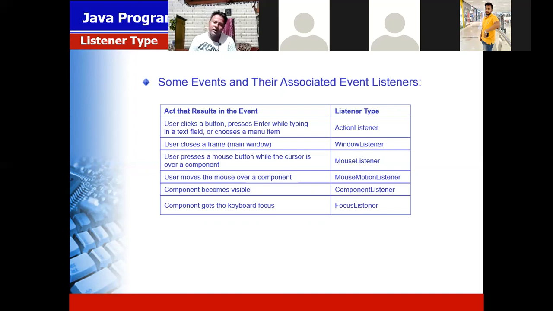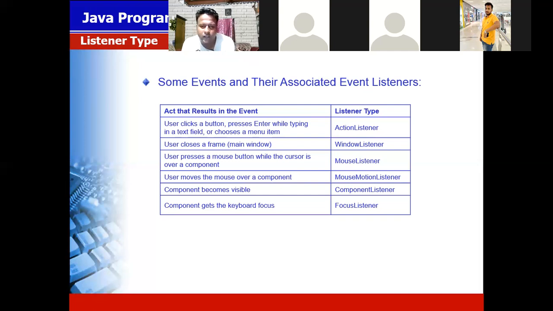Similar way, depending on the work that you perform through the GUI application, there are different listeners present. When the user clicks a button, presses enter while typing in a text field, or chooses a menu item, the listener type is action listener. Action listener is a common feature. When you click a button, or when you type anything, at that time the listener type is action listener.